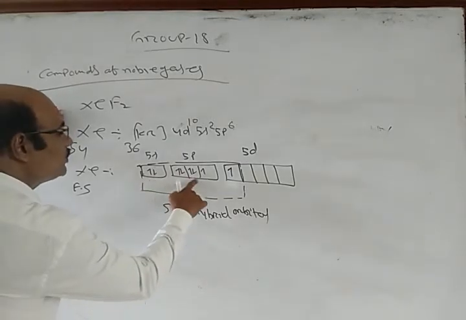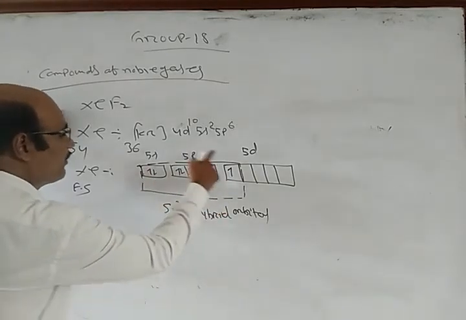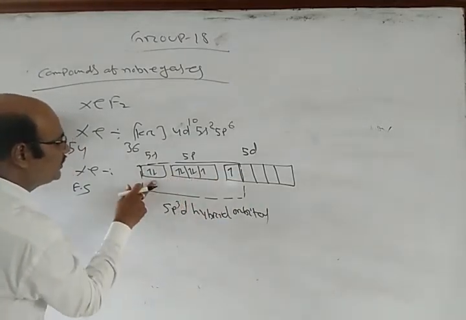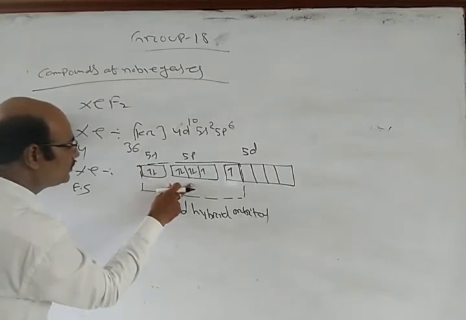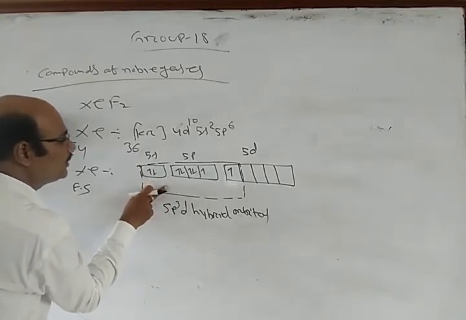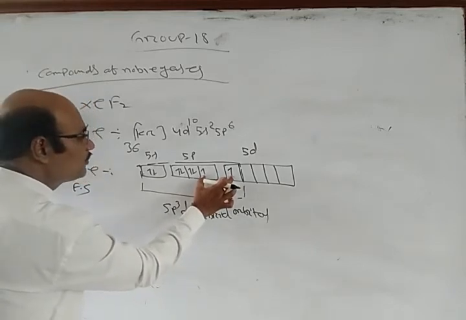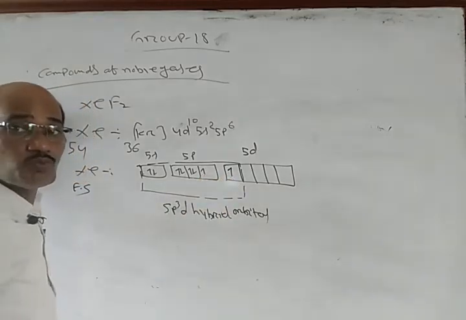In this sp3d hybrid, there are 3 paired orbitals, so they will not form bonds, they will remain as lone pairs. Now the 2 unpaired hybrid orbitals will form 2 bonds with 2 fluorine atoms.